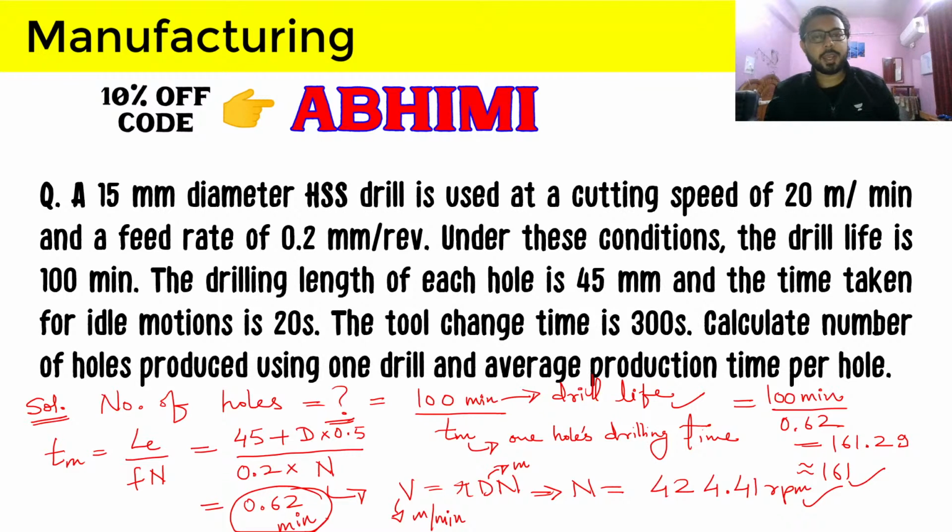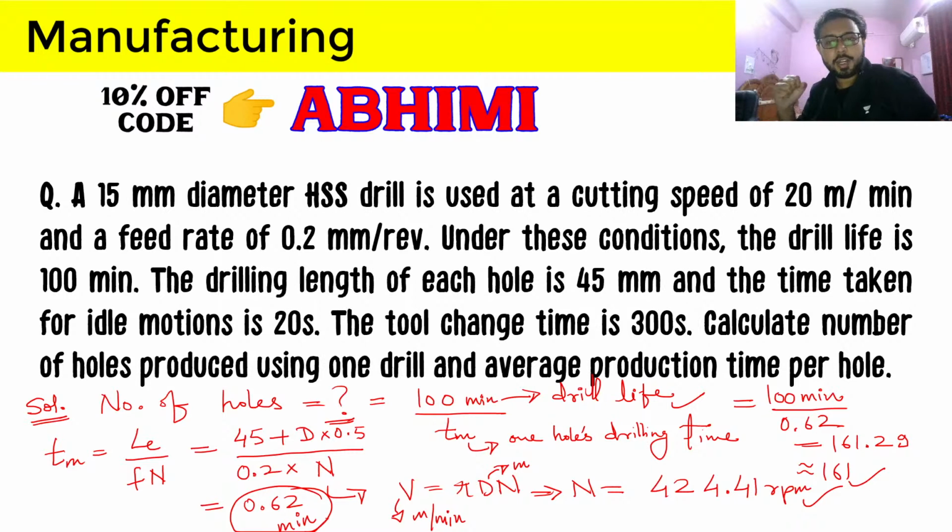You have two ways: the point angle can be found by geometry, but the point angle is not given. So follow the basic assumption standard formulas to calculate it: 0.5d for through holes, 0.3d for blind holes. If blind holes and through holes are not specified in the question, then you have to calculate for through holes by default, because we are following the concept that the hole's depth will be equal to the depth of the workpiece.